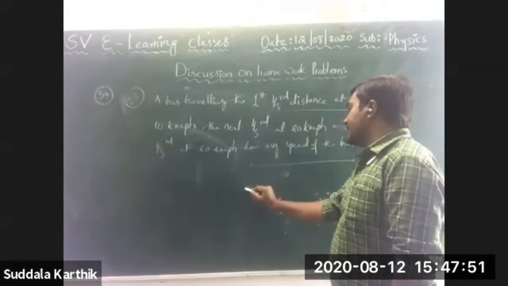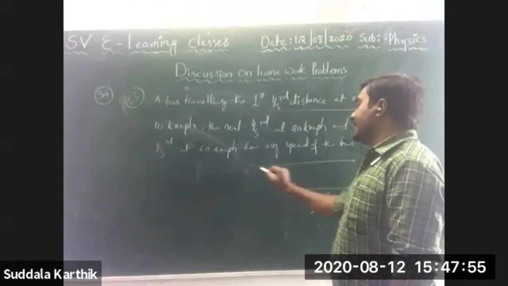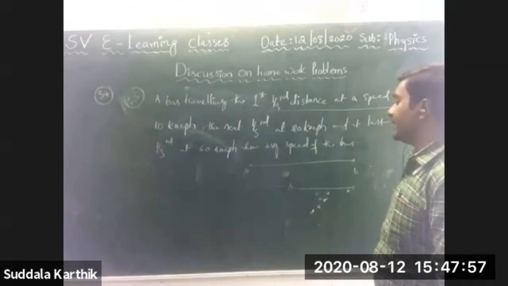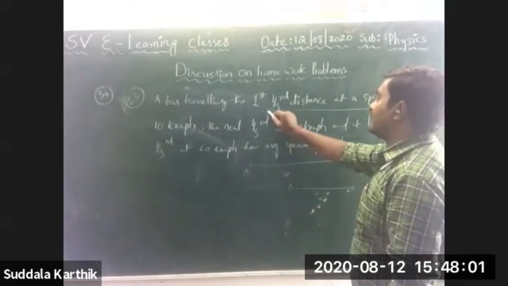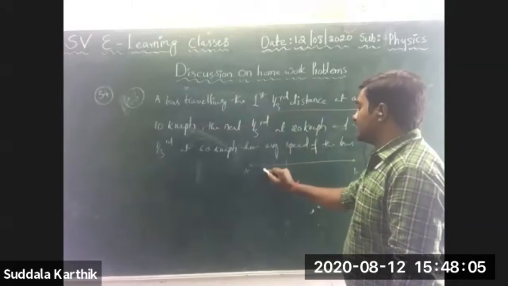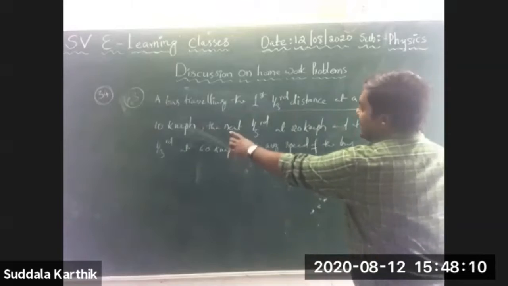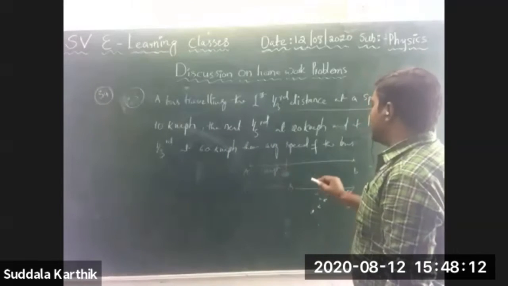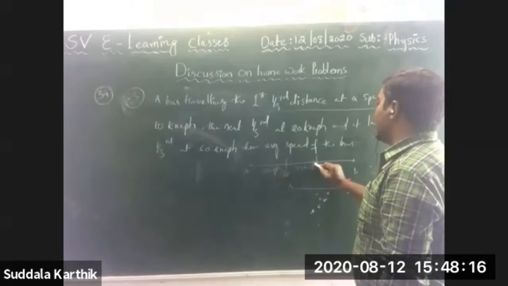Let the total distance be S. Let it be town A and town B, in between these two the bus is traveling. So total distance is S. 1/3 of the distance it is traveling at 10 km per hour. The next 1/3 at 20 km per hour.